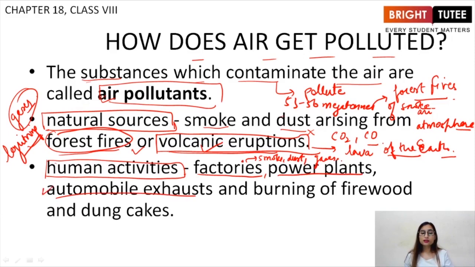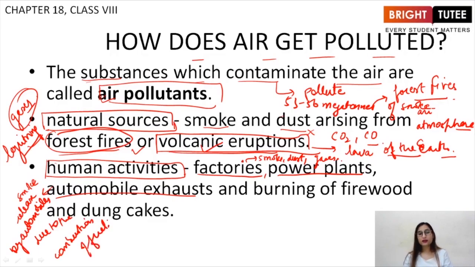Automobile exhausts is this smoke released by automobiles due to the combustion of fuel, right? When there is combustion of fuel taking place in an automobile, it exhausts some smoke, some particles, some harmful gases that also contribute majorly to our air pollution.